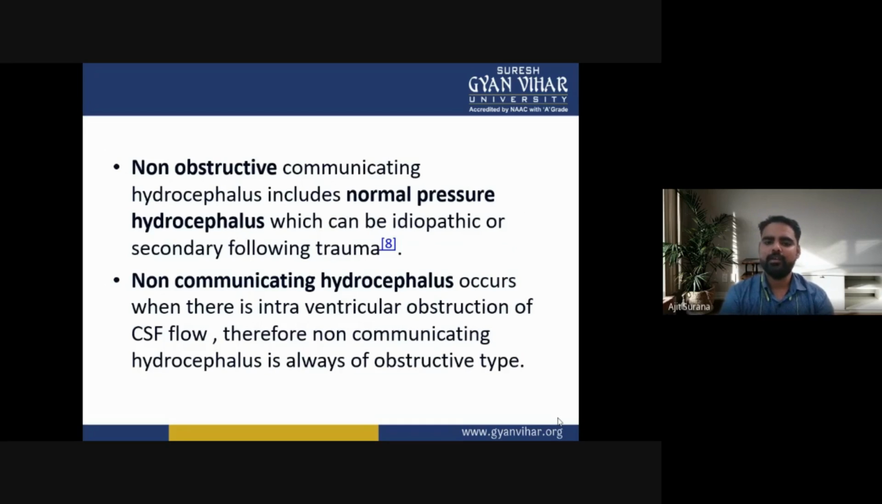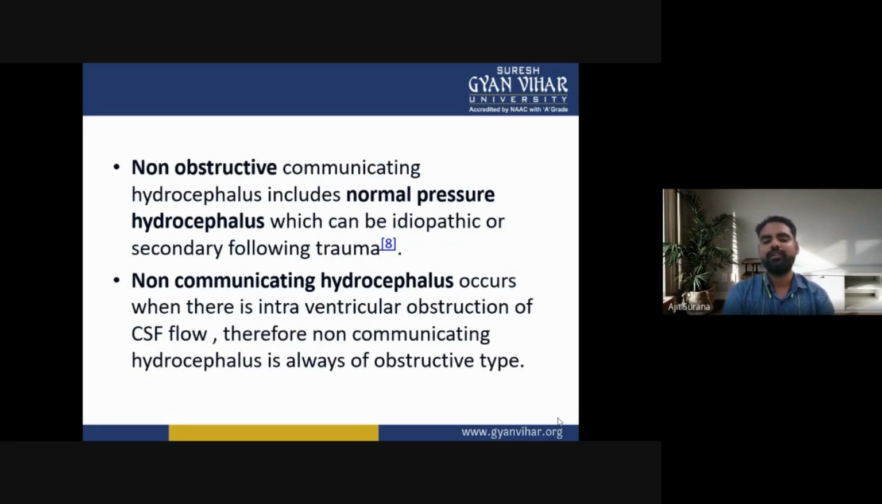Next is non-communicating hydrocephalus. Non-communicating hydrocephalus occurs when there is an intraventricular obstruction of CSF flow. Therefore, non-communicating hydrocephalus is always of obstructive type.